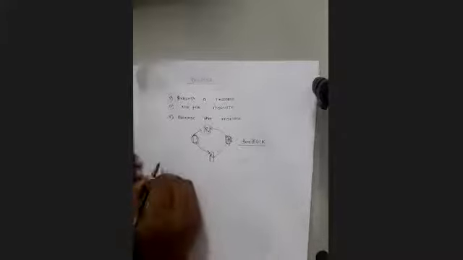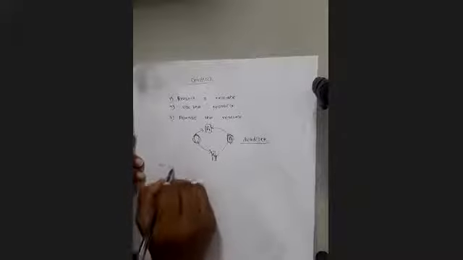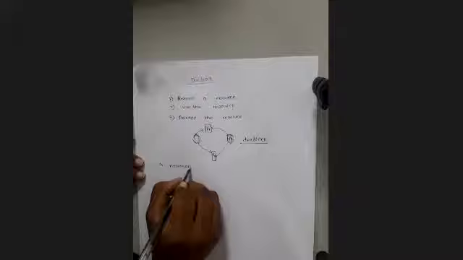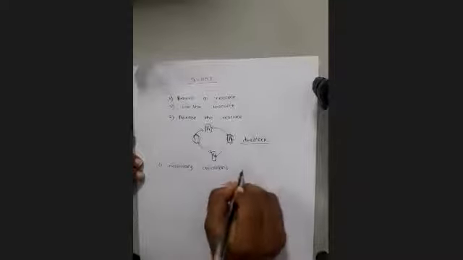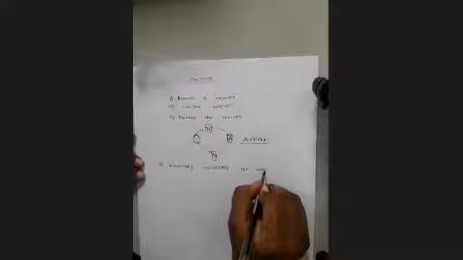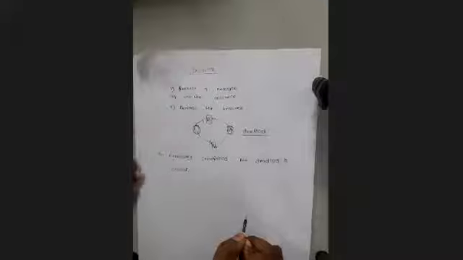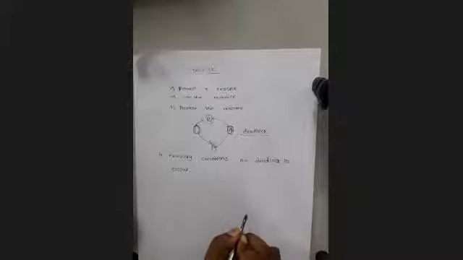Also, we have discussed the four necessary conditions for deadlock to occur, right? Which are those conditions, if you remember?